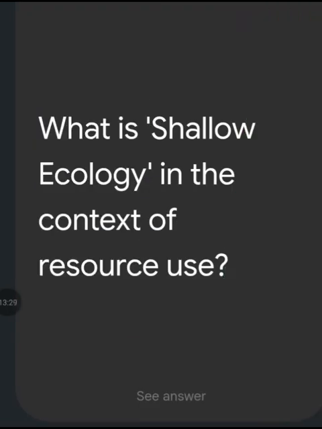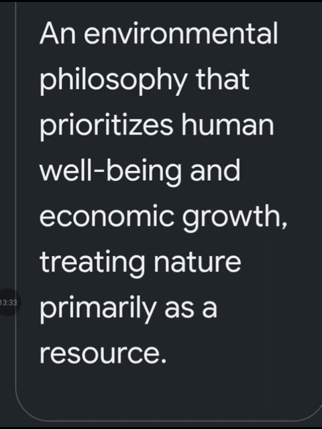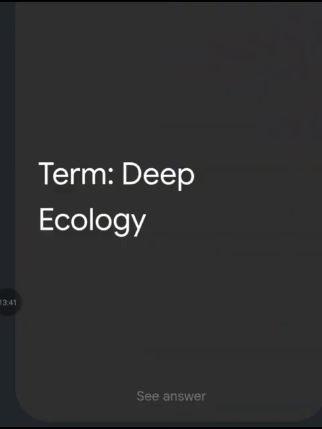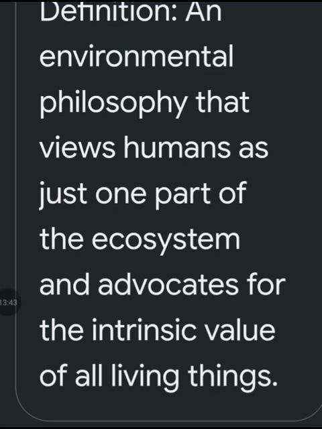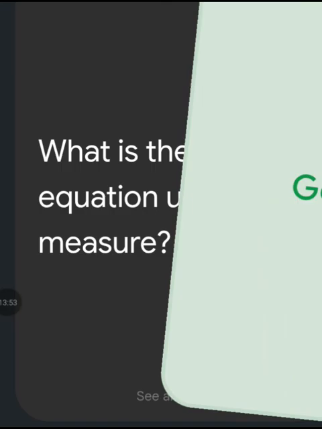What is shallow ecology in the context of resource use? An environmental philosophy that prioritizes human well being and economic growth, treating nature primarily as a resource. Define term deep ecology. An environmental philosophy that views humans as just one part of the ecosystem and advocates for the intrinsic value of all living things.